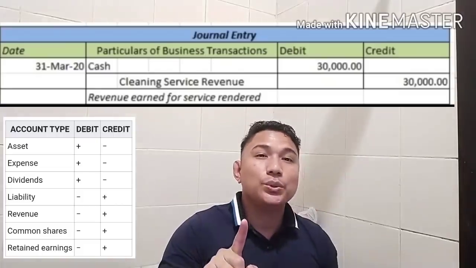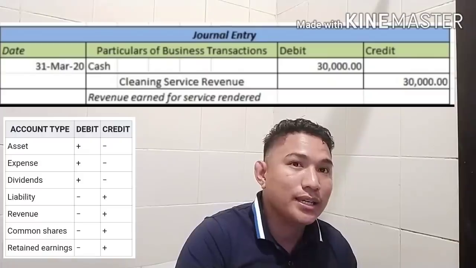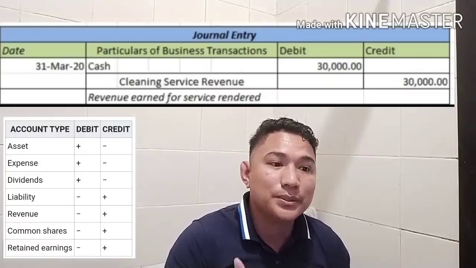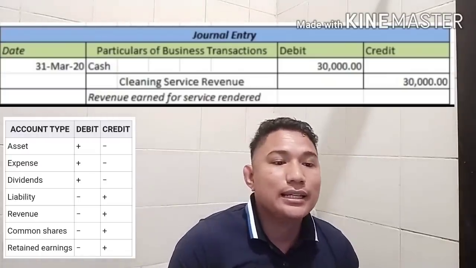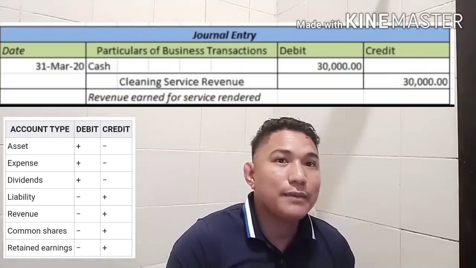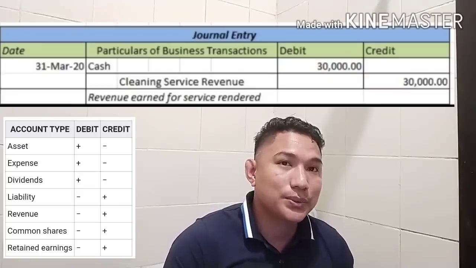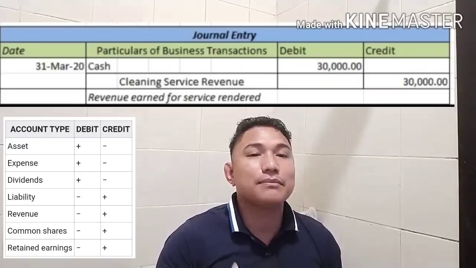You are going to debit cash, 30,000 pesos. Why? Because the cash of the company increased by 30,000 pesos. You are going to credit cleaning service revenue. Why? Because your revenue increased by 30,000 pesos.